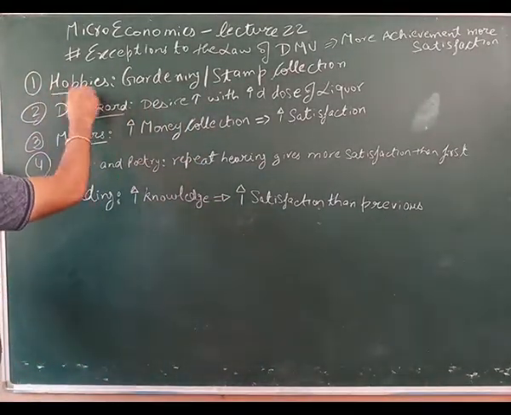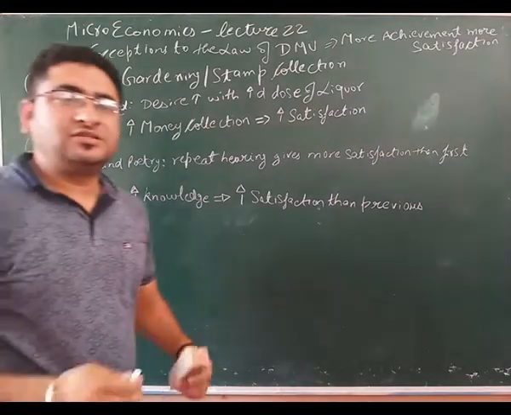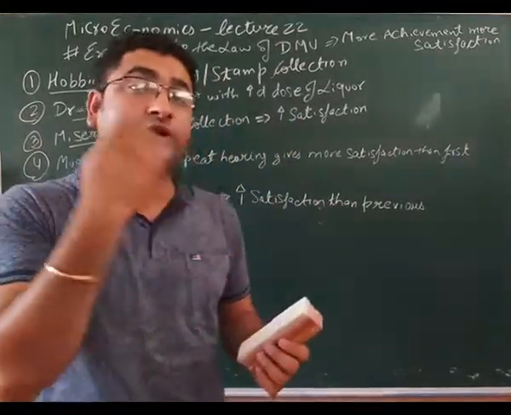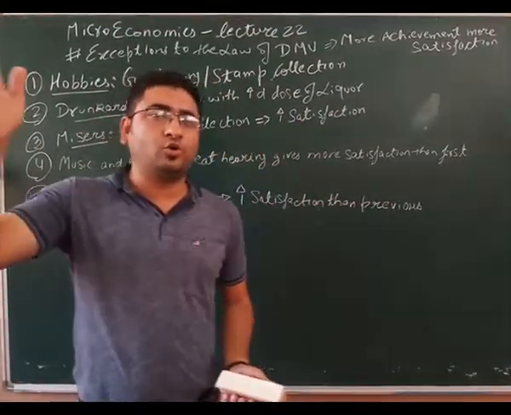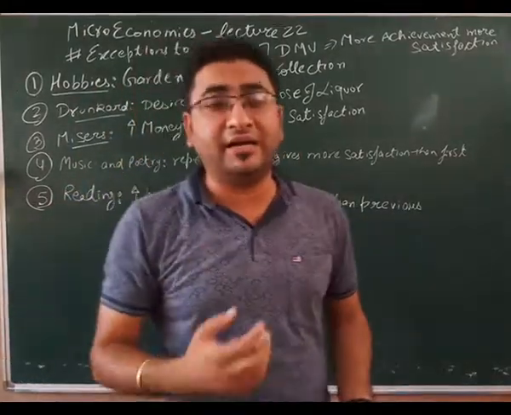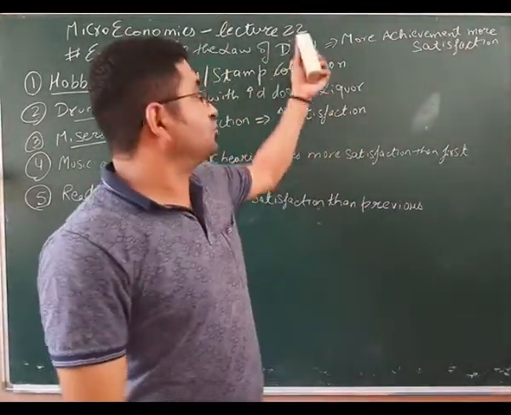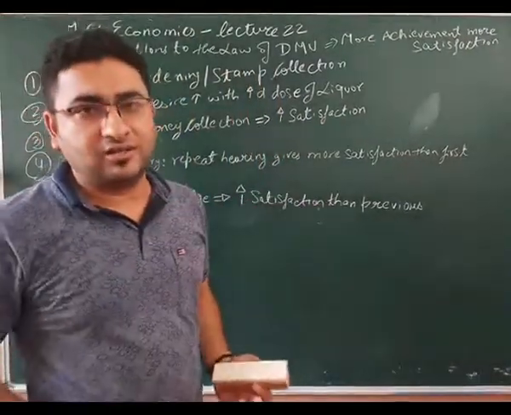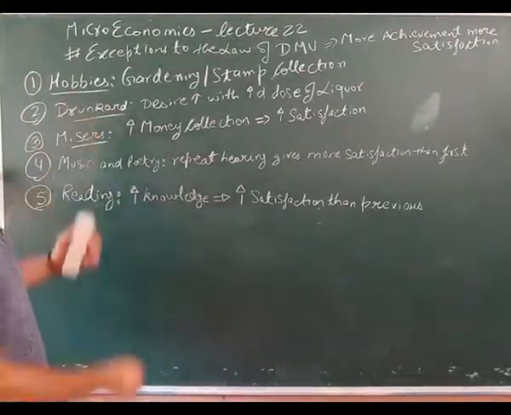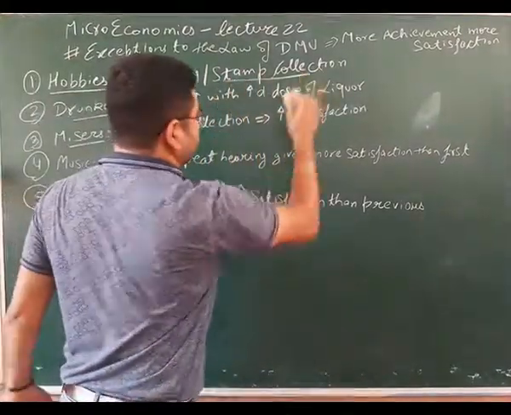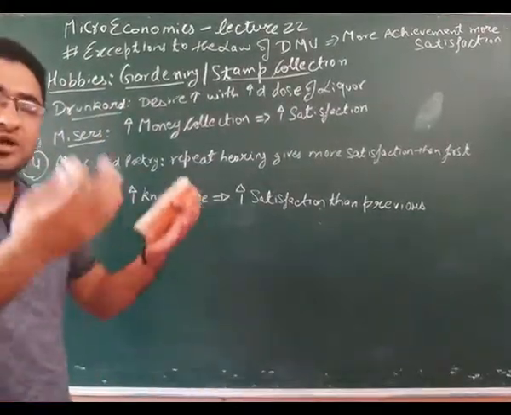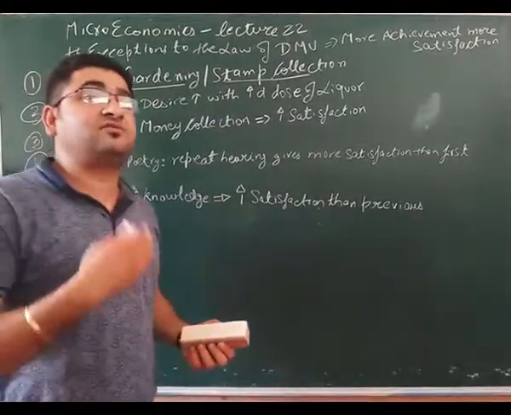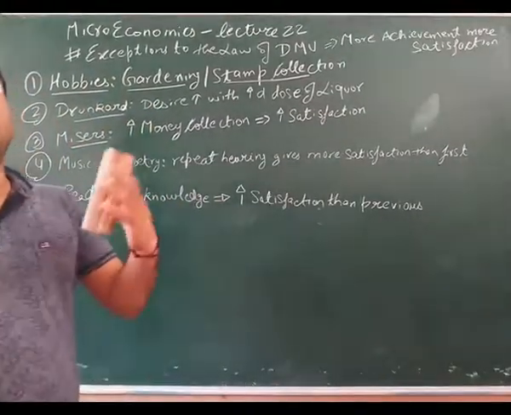The very first is hobbies. अब वो hobbies क्या हैं? अब जितना ज़्यादा आप अपनी हॉबी में अचीव करेंगे, your satisfaction level will increase and the desire won't reduce. See, remember my point, I told you that utility depends on the desire, the intensity of desire. So in exceptions to the law of DMU, your intensity of desire does not reduce with additional consumption, right? So hobbies like gardening or stamp collection. जितना ज़्यादा आप गार्डनिंग करेंगे, जितने ज़्यादा और अच्छे फूल और प्लांट्स उगेंगे, जितना ज़्यादा आप स्टैम्प कलेक्शन करेंगे, with every successive unit your MU will not fall, MU will increase.